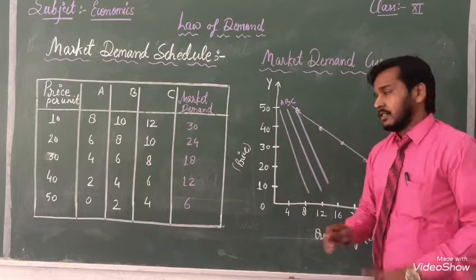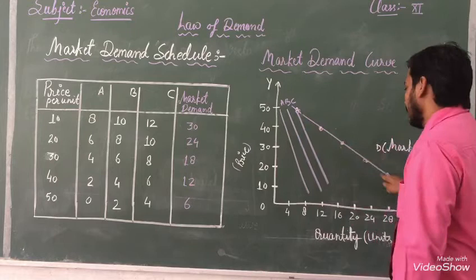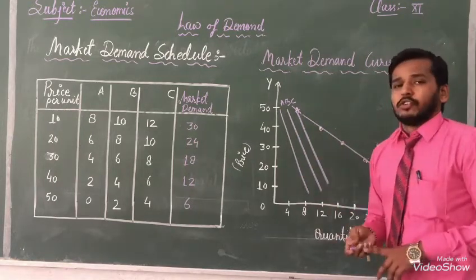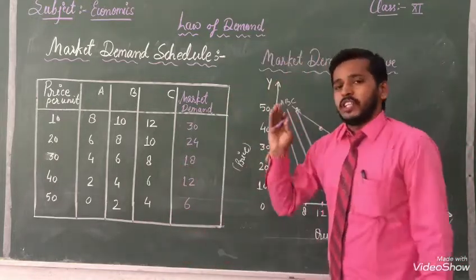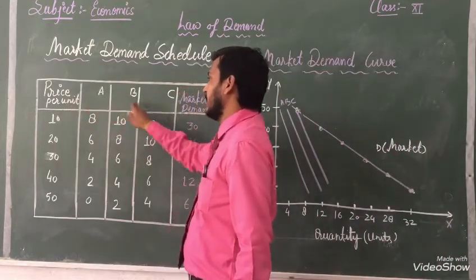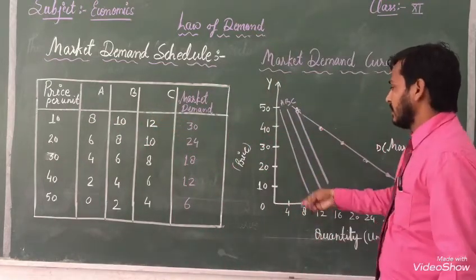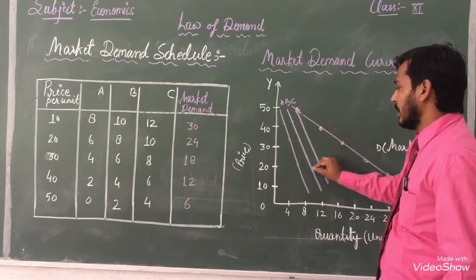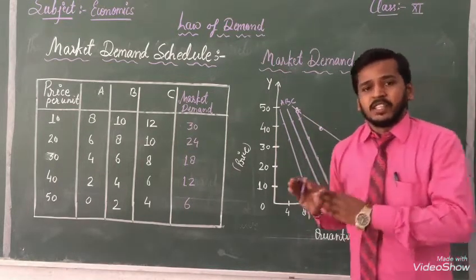If you need, then you have to represent it. Otherwise, you only have to represent one line, the market demand curve. Okay. This one I have shown you as a formality, otherwise just to explain it to you. Here, price per unit A, B, C. And if you want, you can explain here accordingly. Okay. This is for example, not the correct one, these are imaginary lines. I had imagined and made them here.